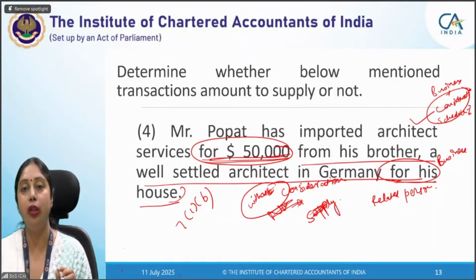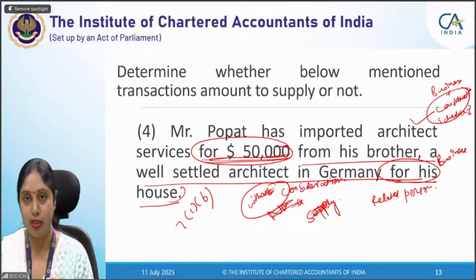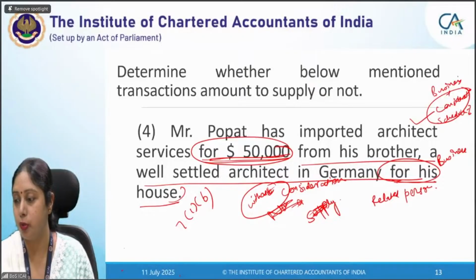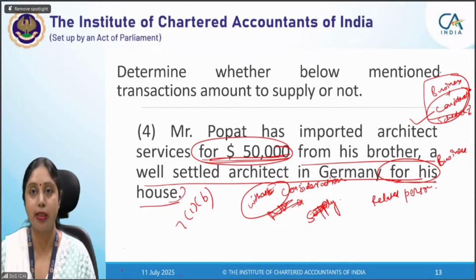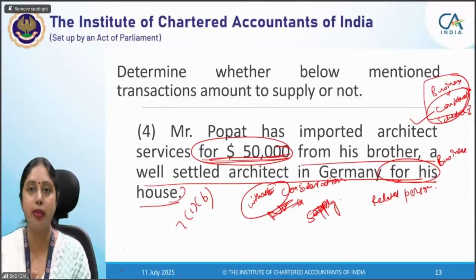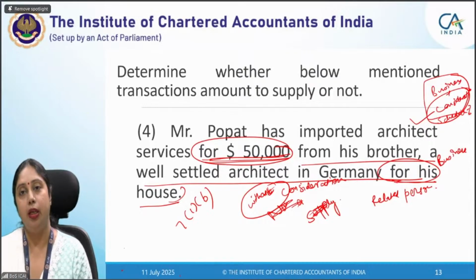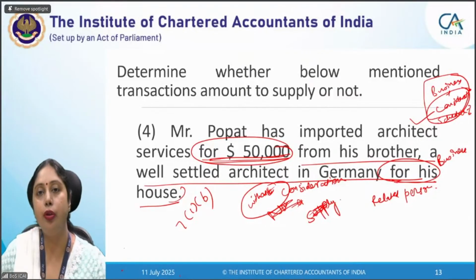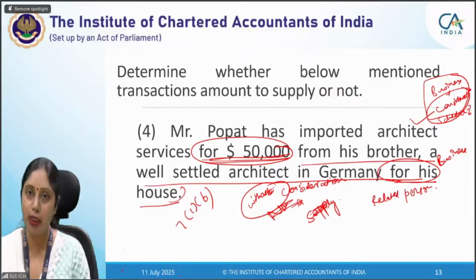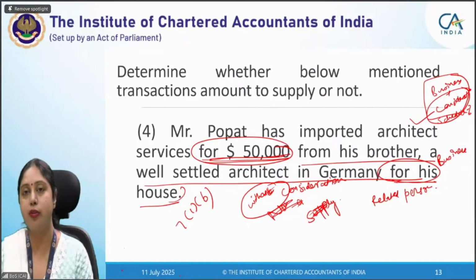We had to go to section 7(1)(b), which says that though both the conditions should be satisfied, business plus consideration, this is also an exception like schedule 1. Schedule 1 says without consideration also it becomes supply. Similarly, 7(1)(b) says in case of import of services, the business test can be absent. That means consideration should be there. Then you are not required to pass the business test. Even if it is not in course or furtherance of business, that particular import of service becomes a supply.